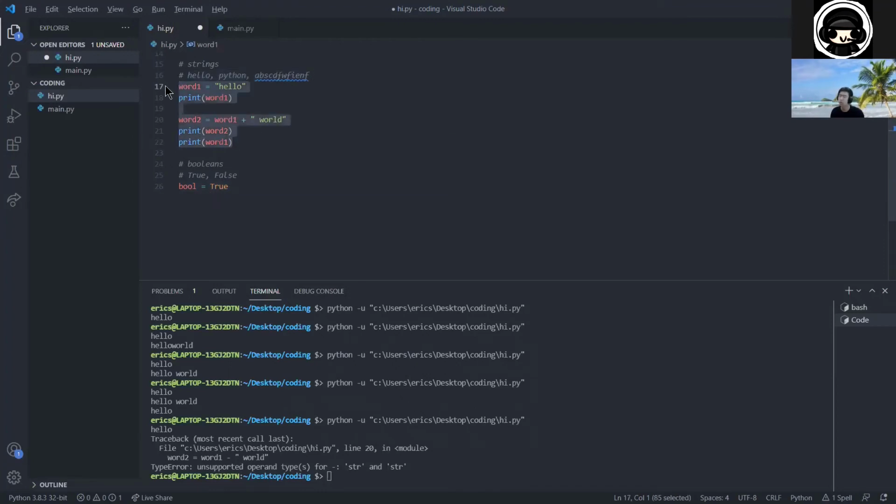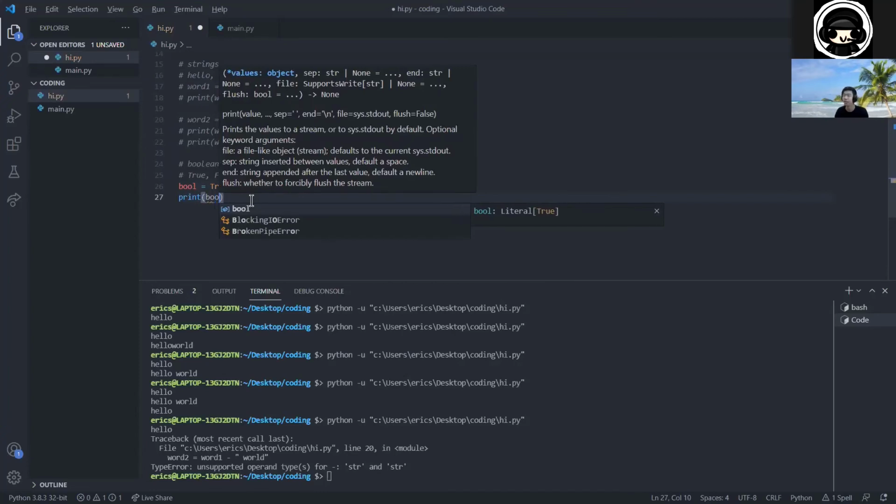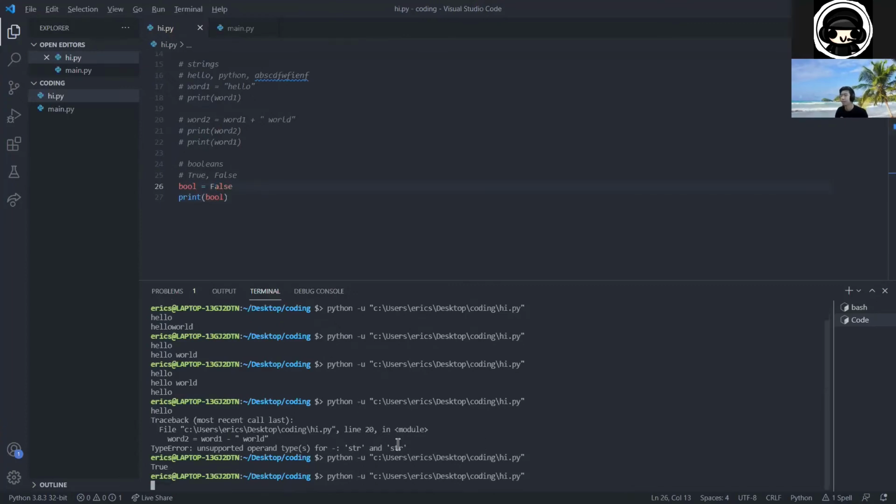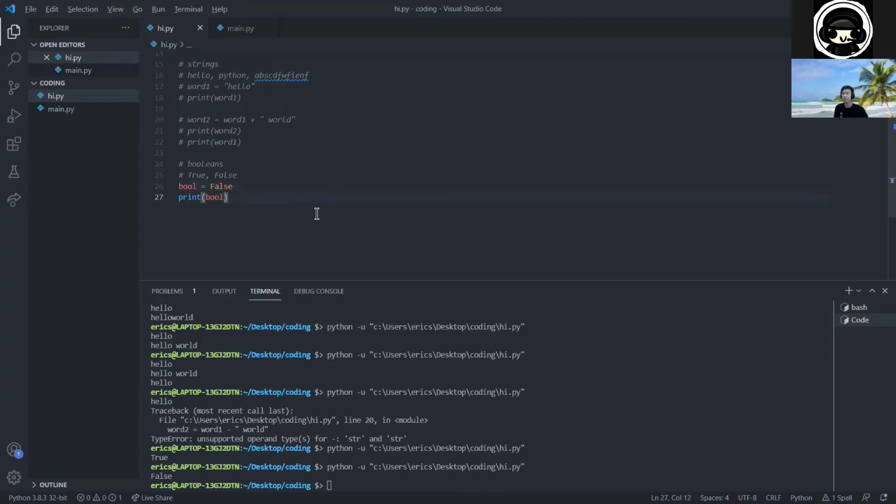You notice how for strings, we had to put the quotations. For booleans, we don't want to put quotations because if we were to put quotations around them, the computer would just treat the variable as a string, which we don't want it to do. We want it to treat it as a boolean. So you notice how when I type true, it turns orange because the computer knows that this is a boolean value. And if I were to print the boolean, it should just say true, and that's it. And I can change it to false, and it'll print false. And there's not much you can really do with the boolean unless we start working with if statements.